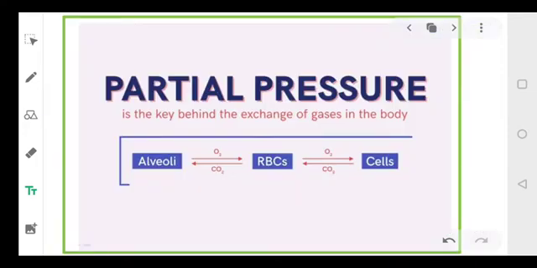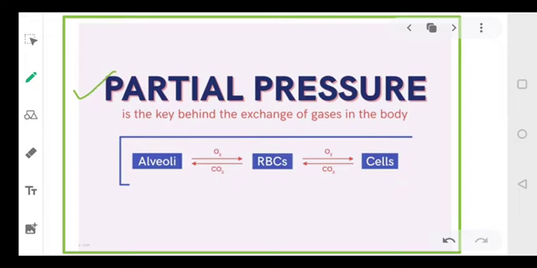Now coming to this, our lecture number 4 deals with the transport of gases. Before we talk about the transport of gases, we must understand partial pressure. Partial pressure means the pressure which is exerted by every gas. That is called the partial pressure, and it is very important in the transport of gases.